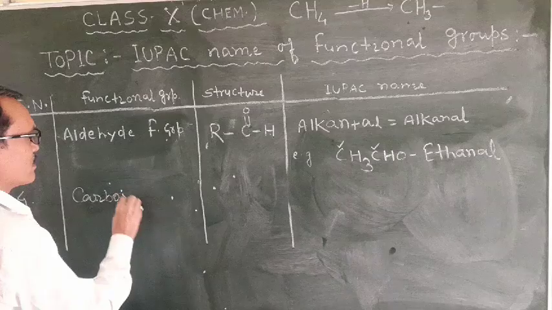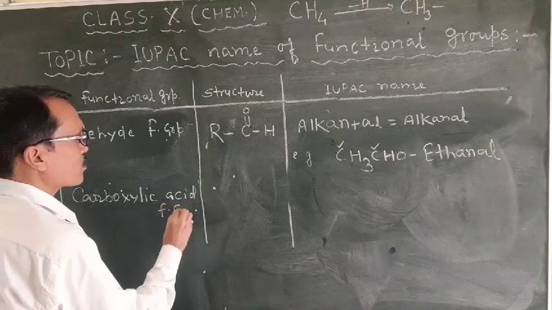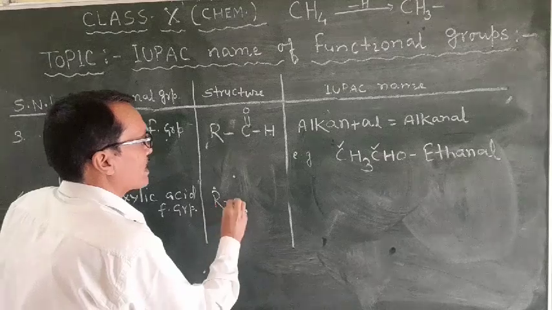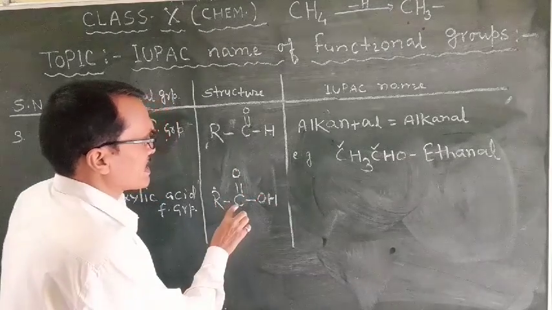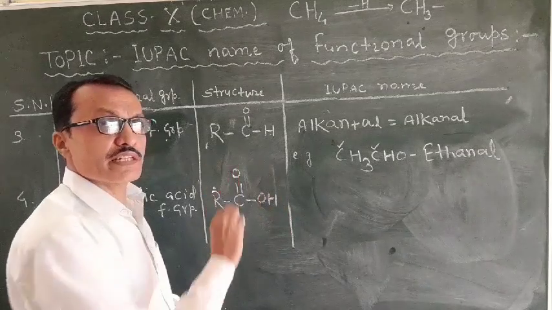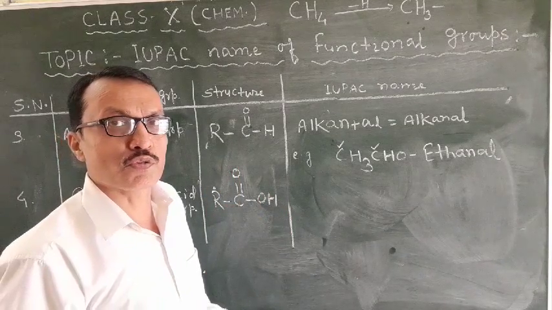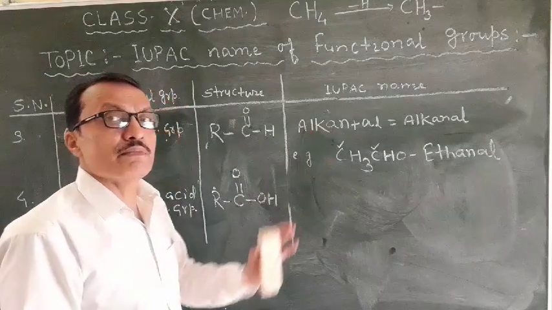Number 4, students, carboxylic acid. The carboxylic acid functional group is R-C(=O)OH, that is COOH. This is the carboxylic acid functional group. It is named in a similar way.